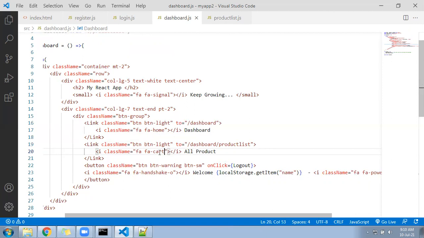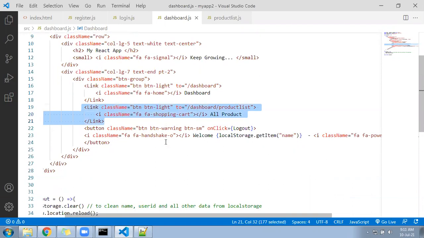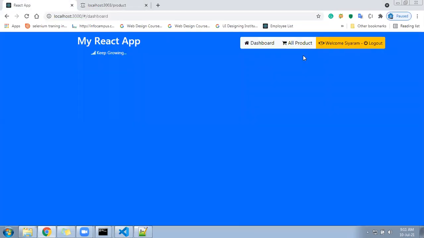I think it's a shopping cart. Shopping-cart. All product is nothing but we can add here the shopping cart. Okay, so the icon is coming here for all product.